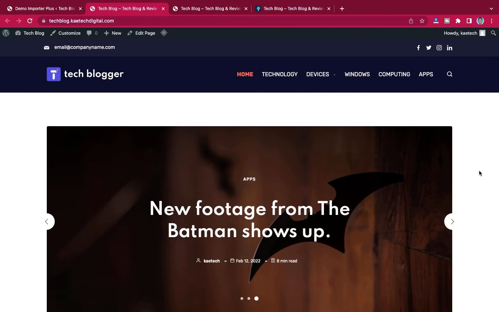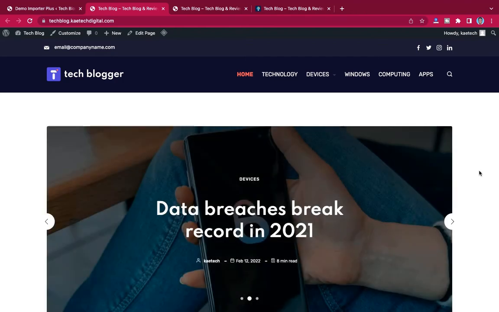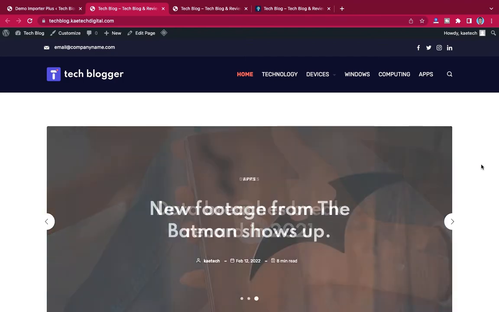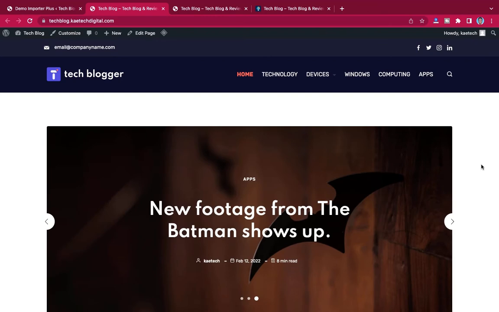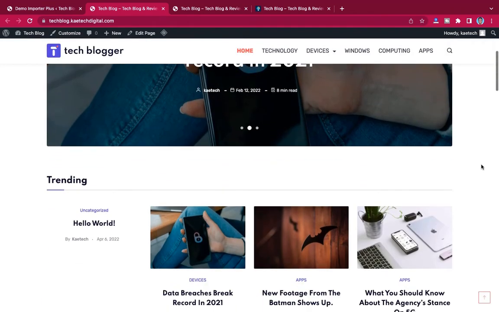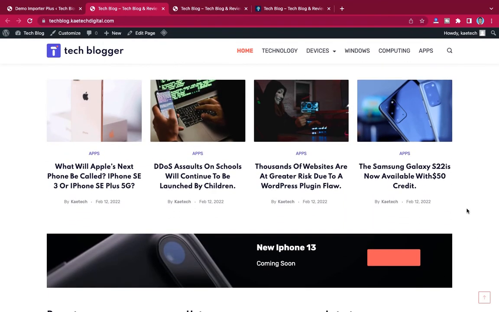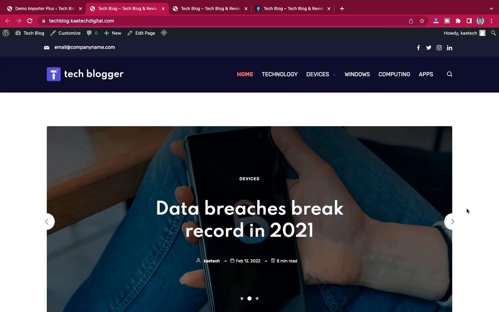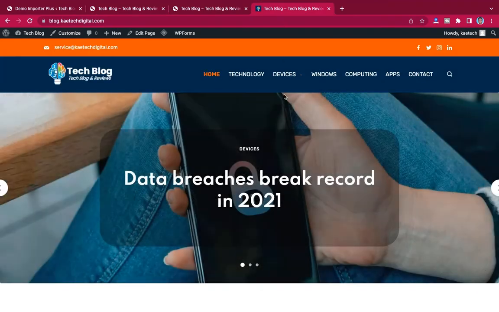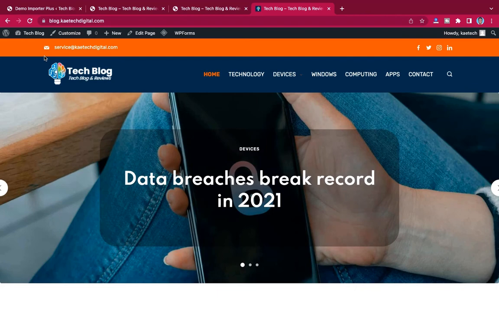Now I'm not going to spend so much time on design, because it is already designed for me. All I need to do is change a few colors and make it my brand, and then delete the imported posts that I don't like, and then create my own posts. So that is what we are going to do. So first, we said we want to create this website, make it this same website, especially with the header, and then the hero section over here.